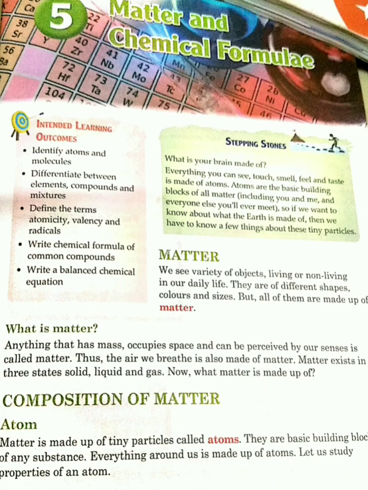Then I have told you that atom is the smallest basic building block of any substance, and all matter is made up of atoms only. Then properties we have done.